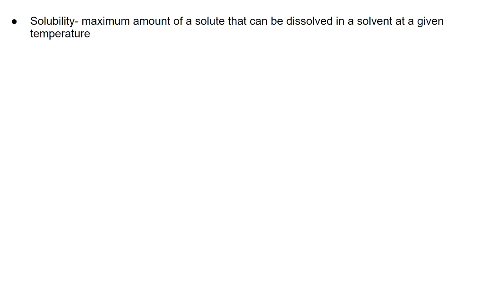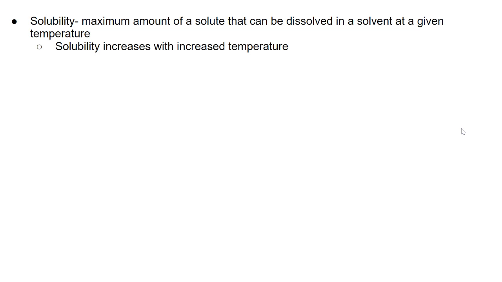When it comes to how concentrated something is, we talk about the solubility of it. So, the maximum amount of a solute that can be dissolved in a solvent at a given temperature. So how much can dissolve out? It says solubility increases with increased temperature.